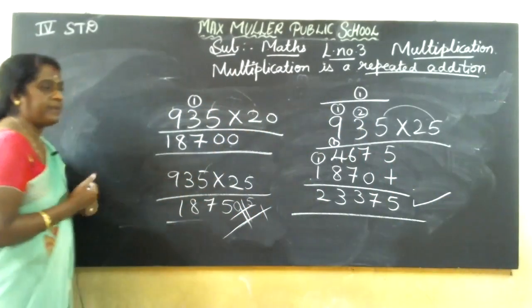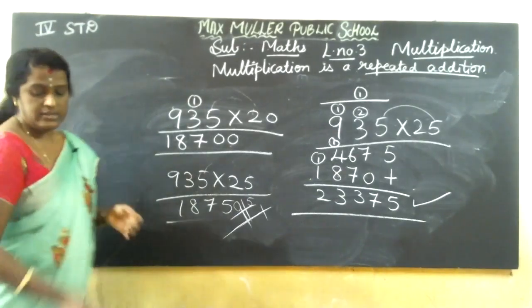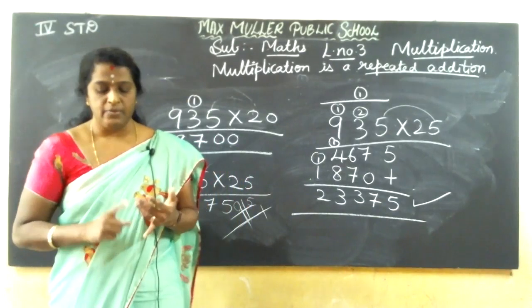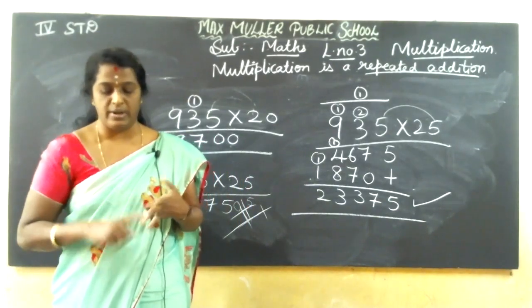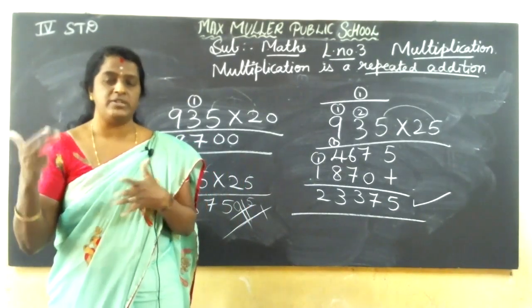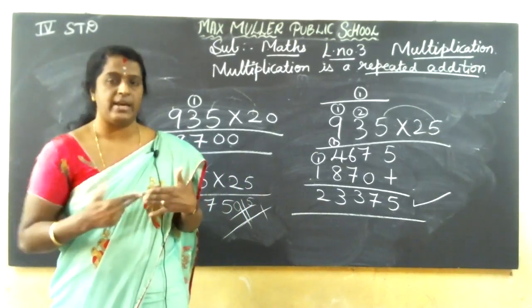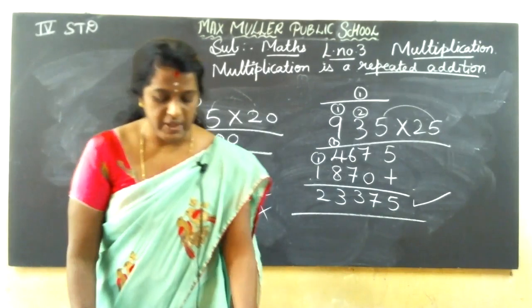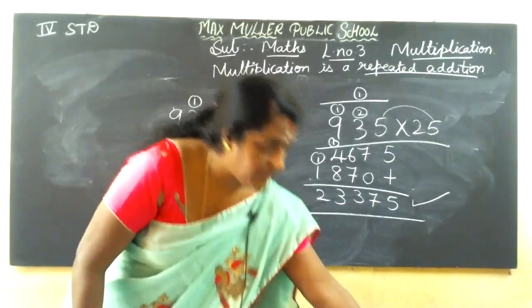So you should do multiplication step by step. Do the example sums. You try for 200, 300, 400, like 2000. If thousands come, we can take those 0s directly and do the multiplication with that number. Exercise 2, I'll do in the next class.